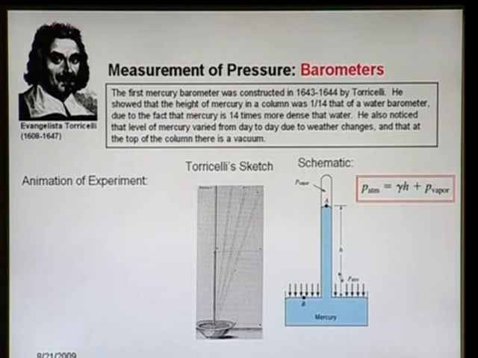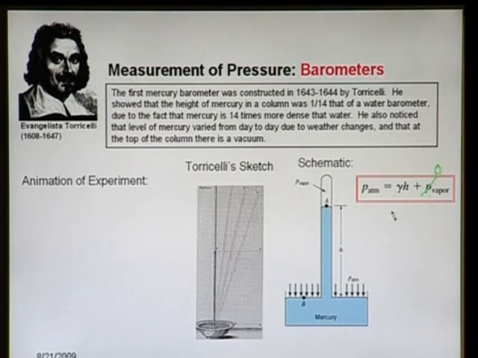So, P atmospheric, which is the same at this point on the horizontal, is equal to gamma into H, the pressure exerted by this column, plus the pressure exerted by this vapor. So, gamma H plus P vapor. Now, P vapor of mercury is very less, so it tends to 0.